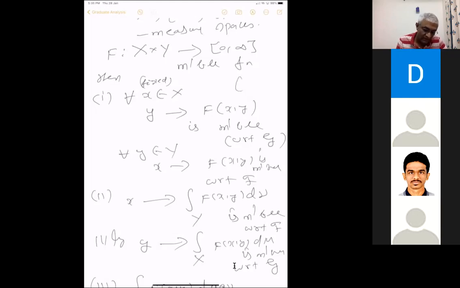This function is y going to 1_E(x,y). This is what the function becomes for f equal to 1_E.